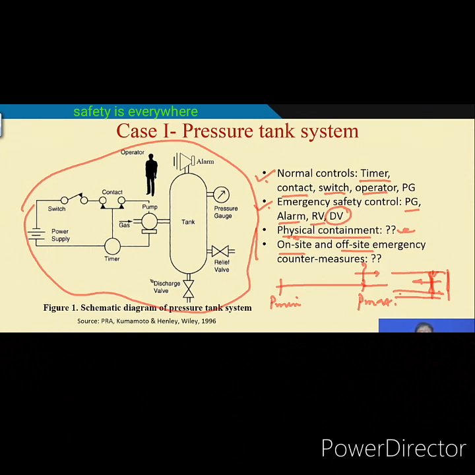For example, in a collision of two passenger trains, the effect will be on-site only, because the two trains where they collide get damaged, people will be injured, deaths, all those things. So, there are certain hazards which, if they occur, have effects localized to the place where the accident has taken place. For that, what on-site countermeasures do you have?